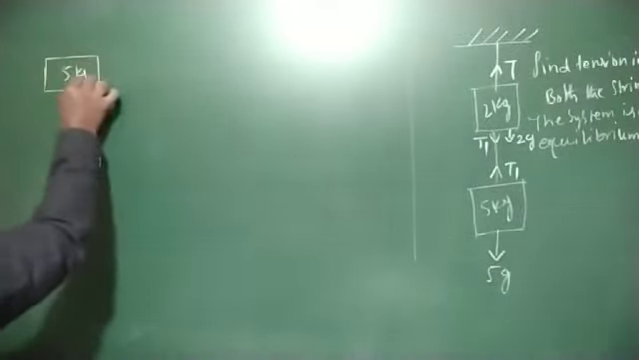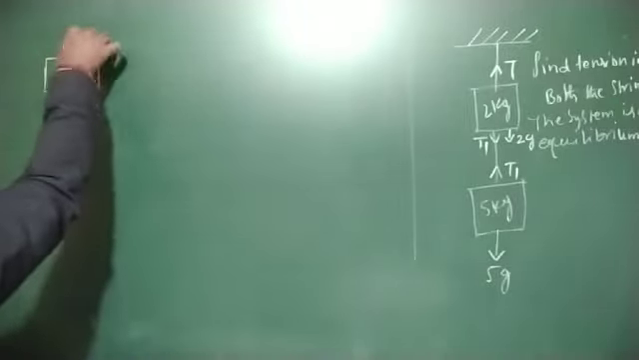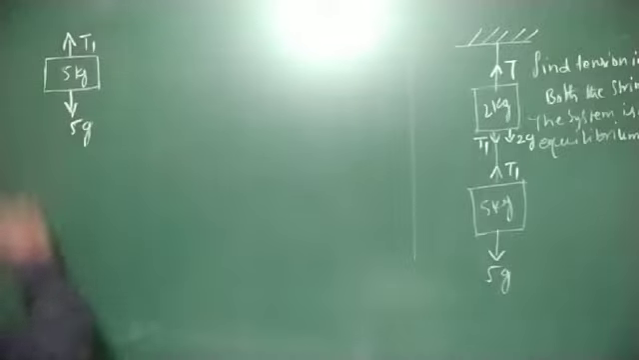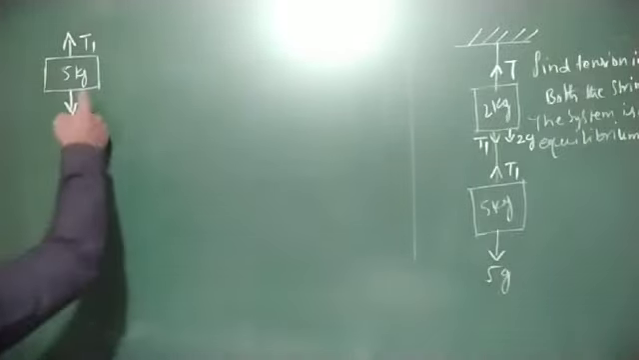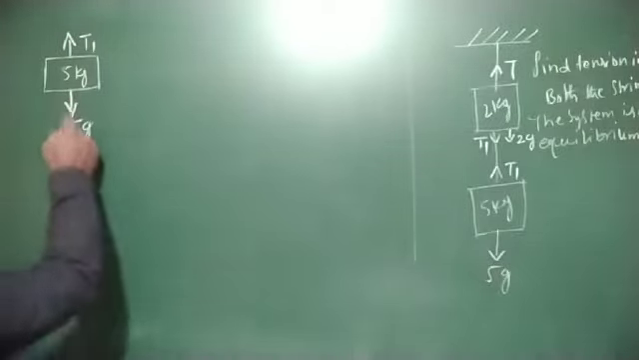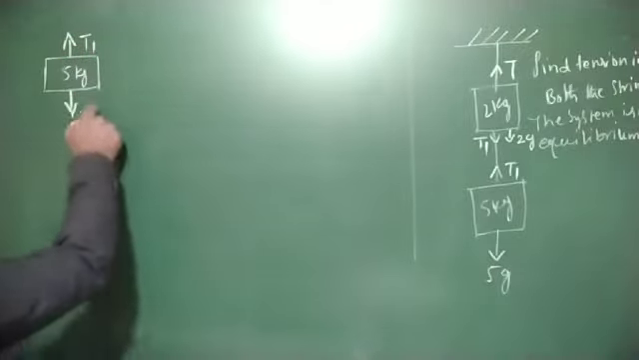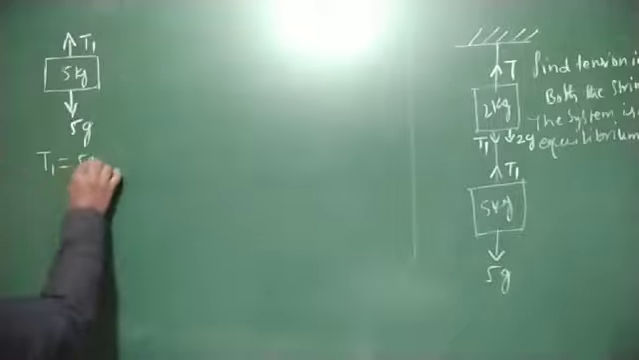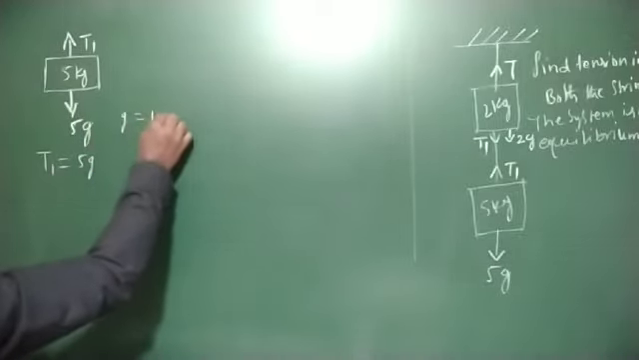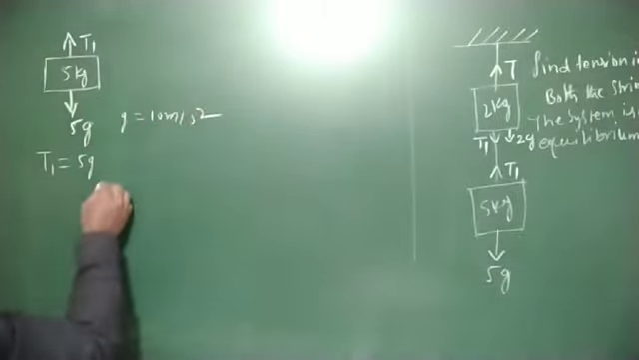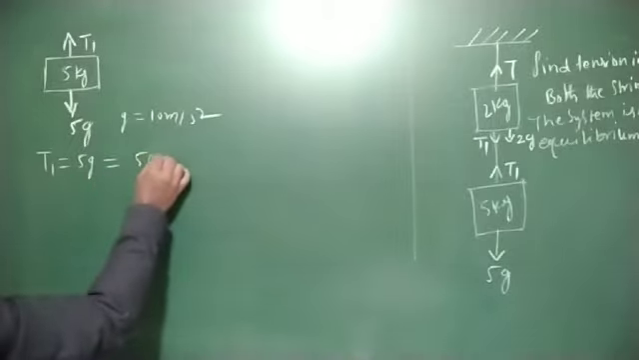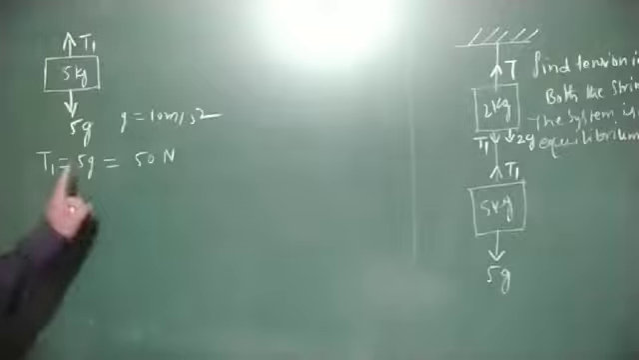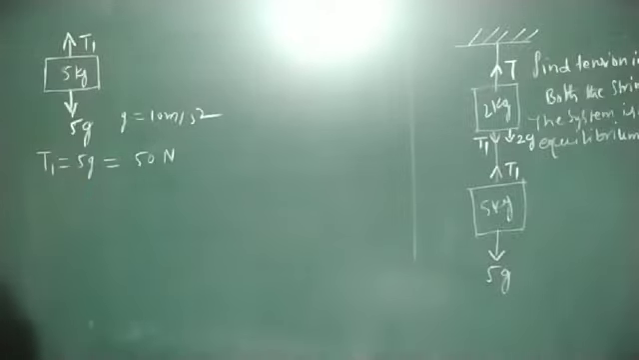For the 5 kg mass, tension T1 is in the upward direction and the weight 5g is in the downward direction. By using the free body diagram, we can write the equation. The weight 5g is balanced by the tension T1. Therefore, T1 is equal to 5g. We take g as 10 meter per second square, the acceleration due to gravity. That is 5 into 10, equal to 50 Newton.